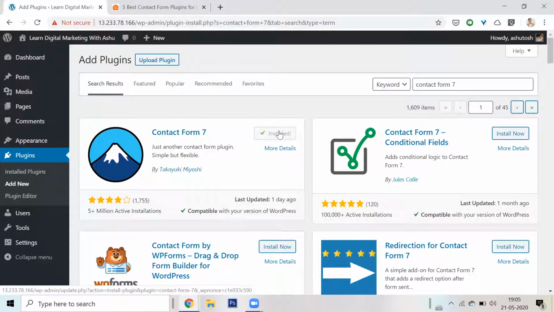Earlier, when I'm talking about WordPress back in 2011, 2012, you would have to actually download the plugin and upload it from here, but whatever. So now it is downloaded, it is installed. I will click on activate.